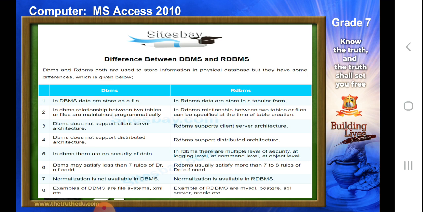So a standalone database is DBMS, and one which has a relationship with different files, one building of files connected to another building of files, another building of files connected to another room of files, when there is a relationship between them, then we call it RDBMS. So here we are going to learn about RDBMS, which is Relational Database Management System.